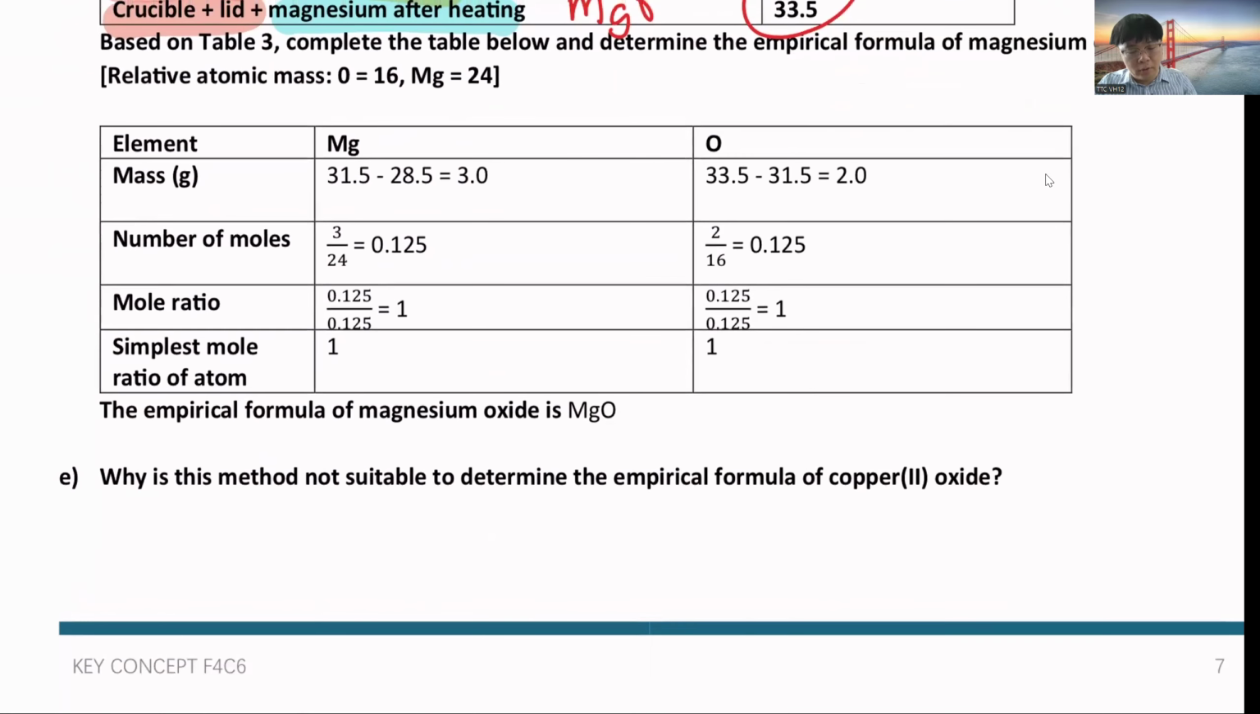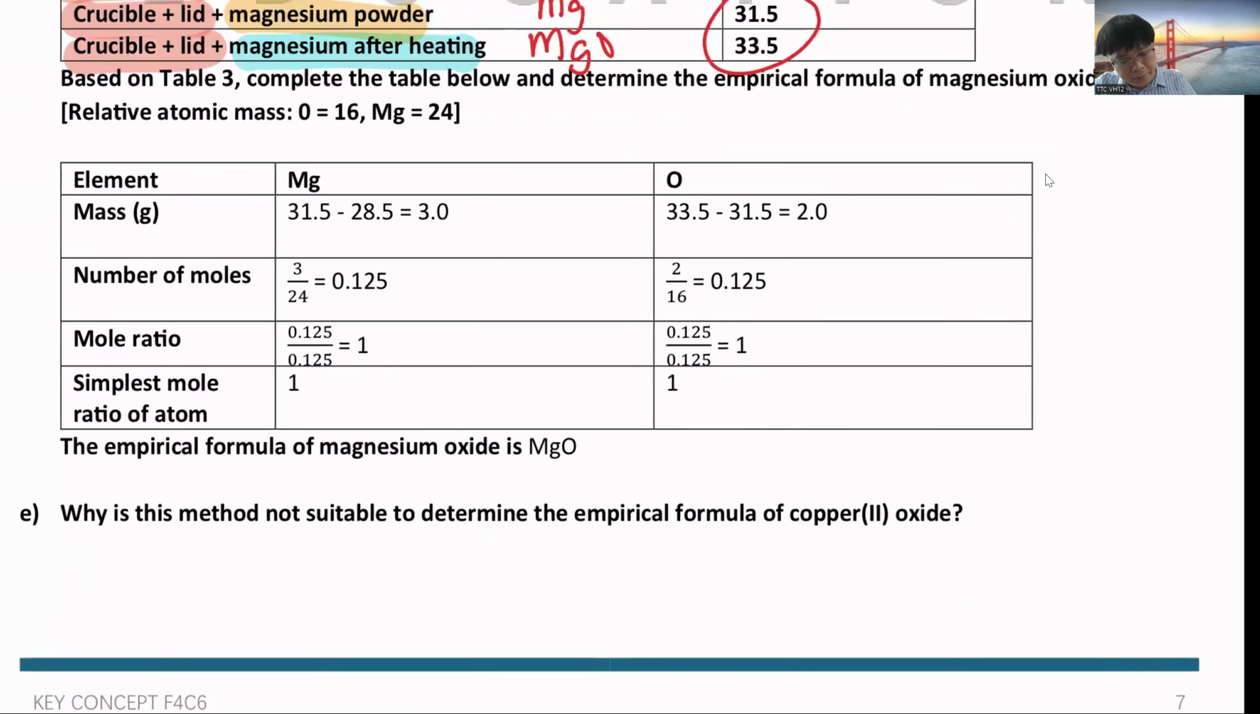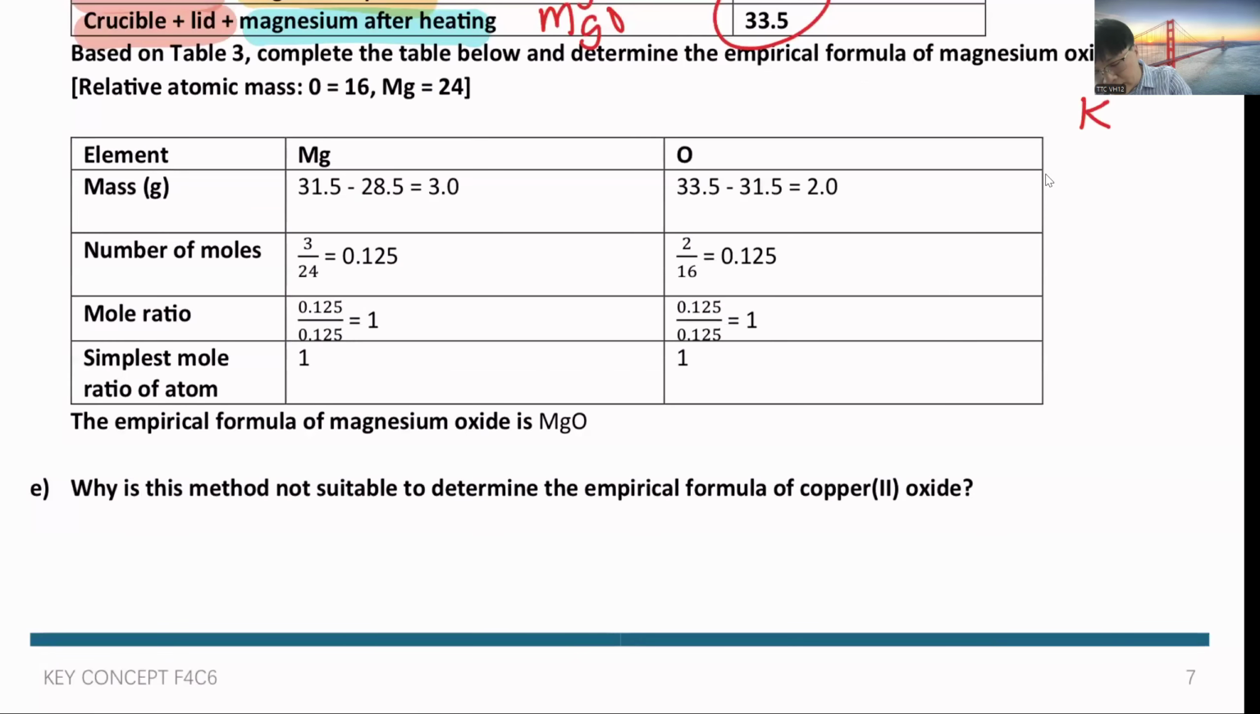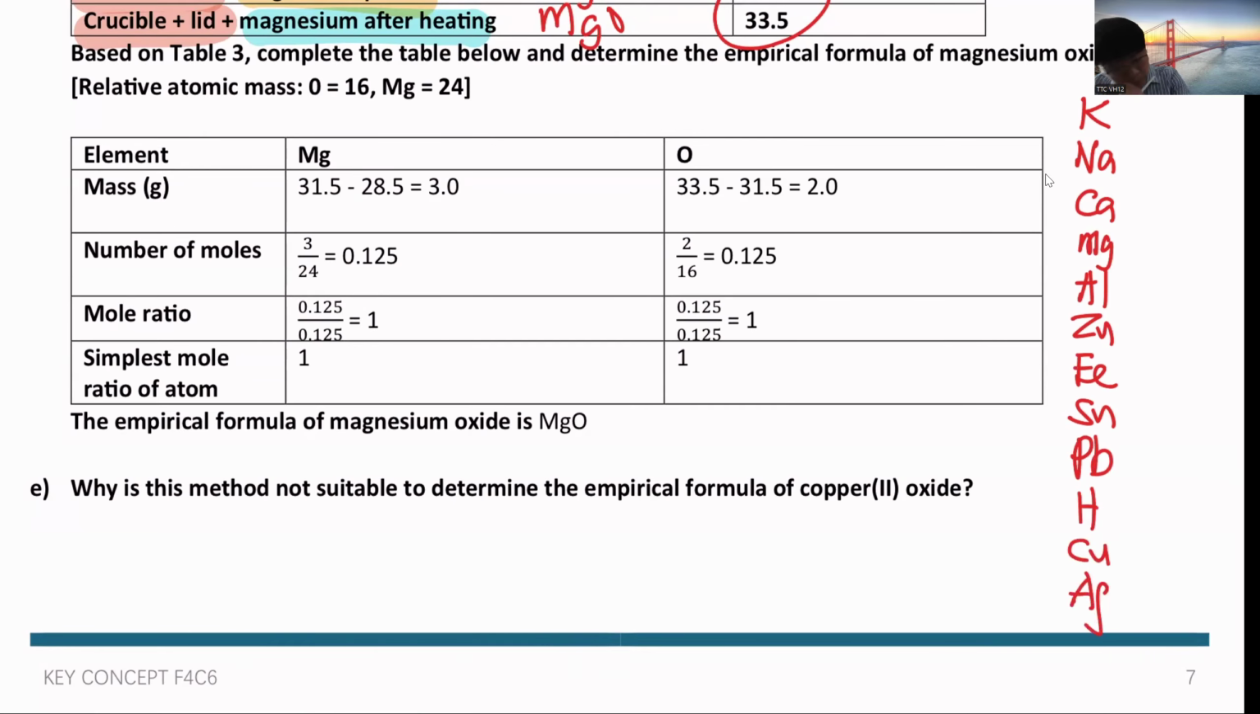Why is this method not suitable for copper 2 oxide? Okay, so you need to know this for the reactivity series. Because magnesium is very reactive, when you take magnesium, because the essay might ask this question, you burn it with oxygen, because magnesium is a very reactive metal, it can react very fast.